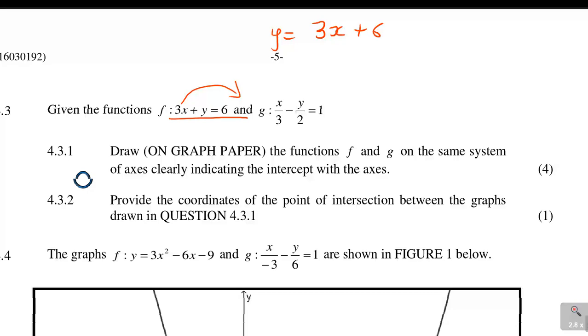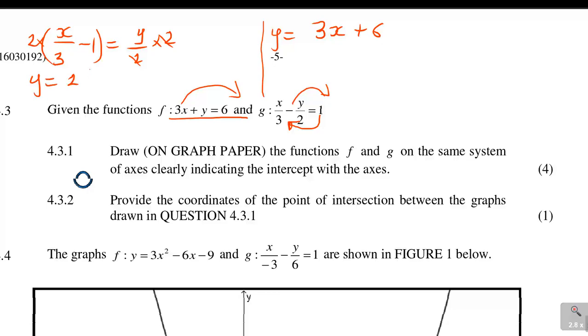Now again, on this other one, let me work on this one. If I take y to the other side and 1 to the other side, it will be x over 3 minus 1 is y over 2. Then multiply by 2, but put a bracket, remember, so that you have y is equal to 2 times (x over 3 minus 1).